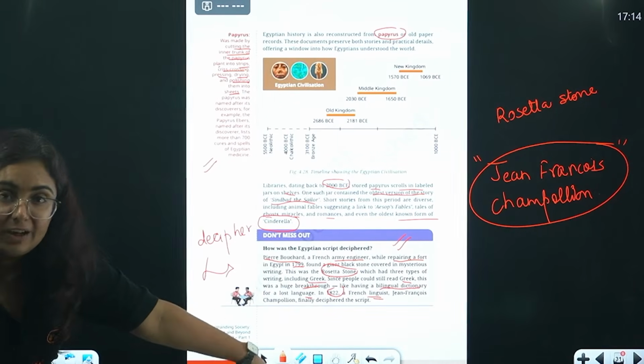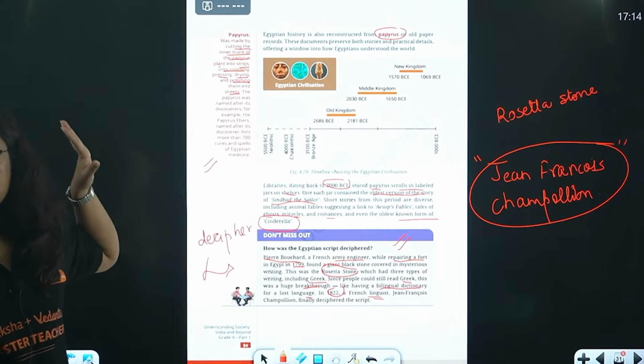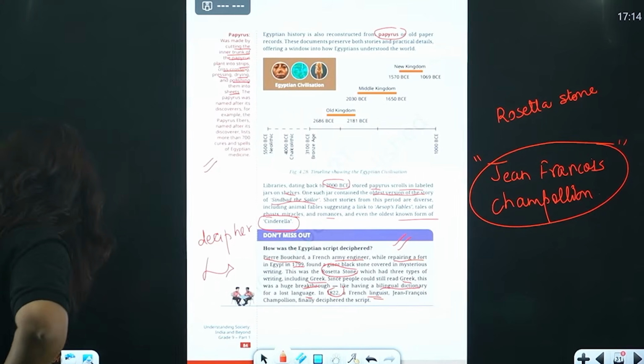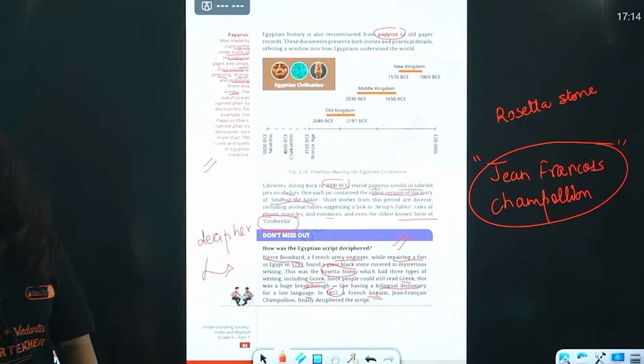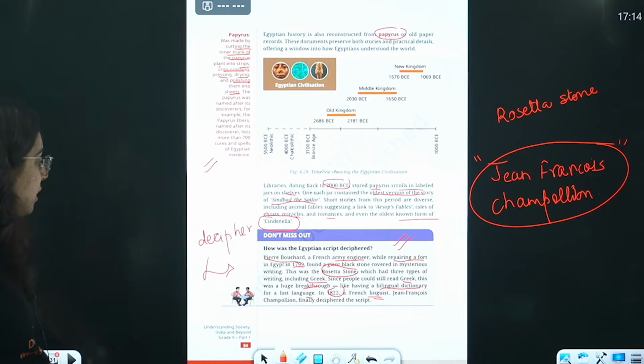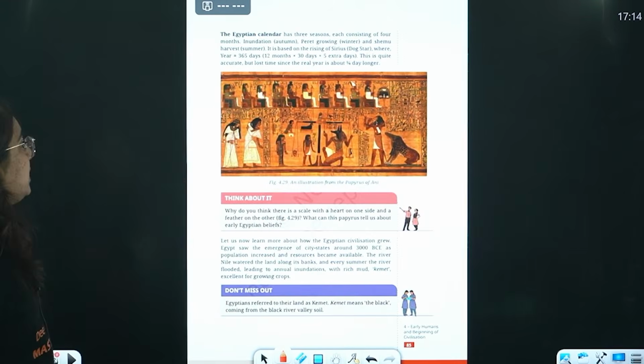But who deciphered the script? That was Champollion. An important and very important one marker question for your exam. Very important one marker question: how was the Egyptian script deciphered?